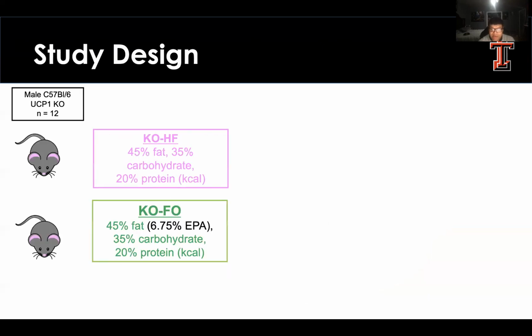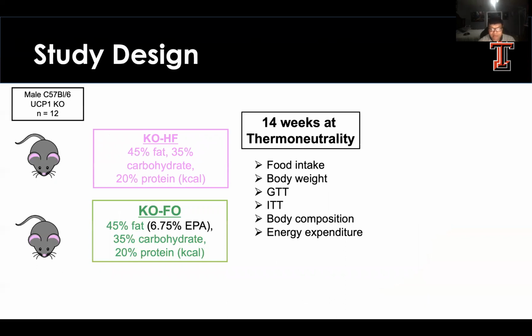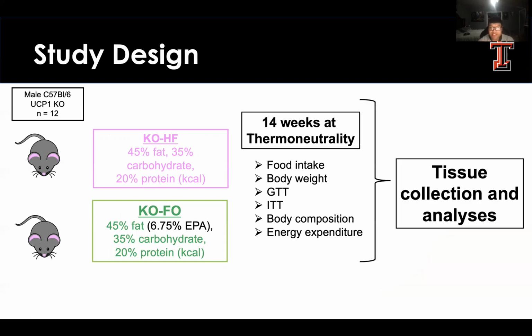The study design for this project begins with taking mice that are lacking in the UCP1 protein and feeding them a high-fat diet with or without the EPA fish oil supplementation for 14 weeks in a thermoneutral environment. And the thermoneutrality was used to prevent the interference of shivering thermogenesis. After 14 weeks, tissue samples were collected for analysis.